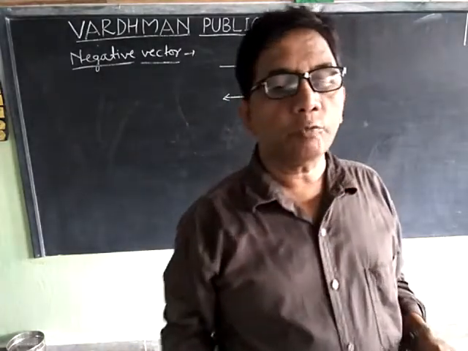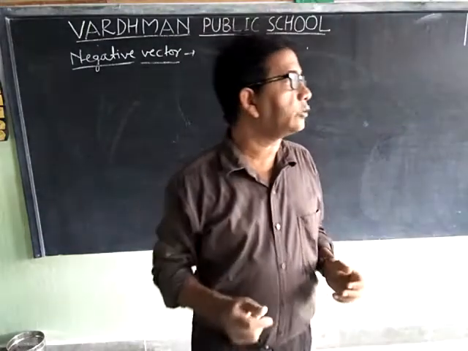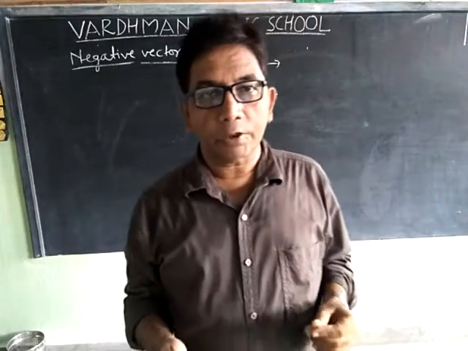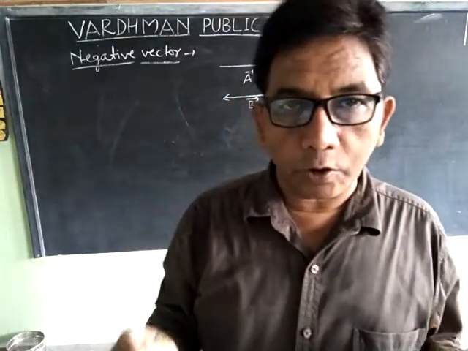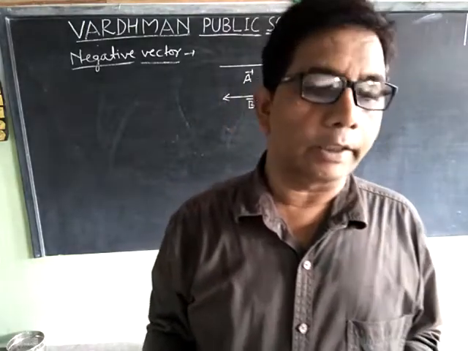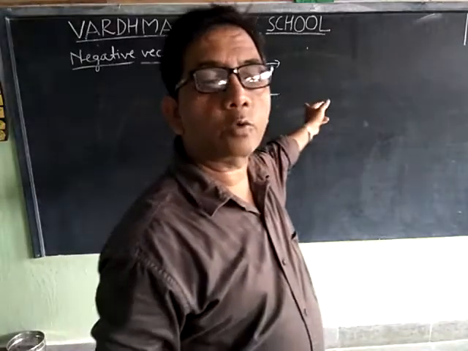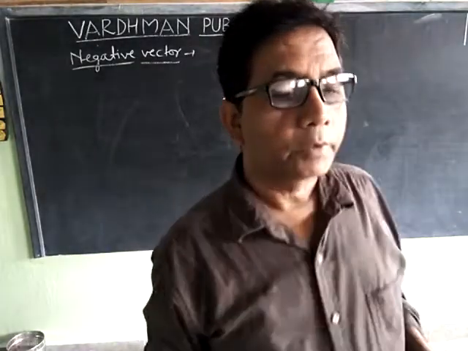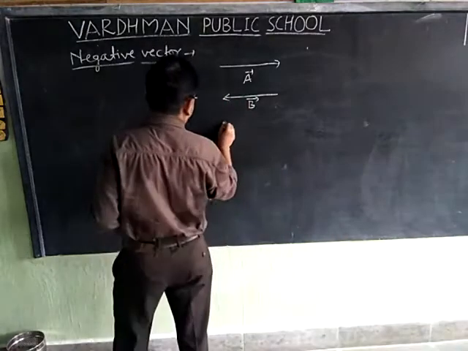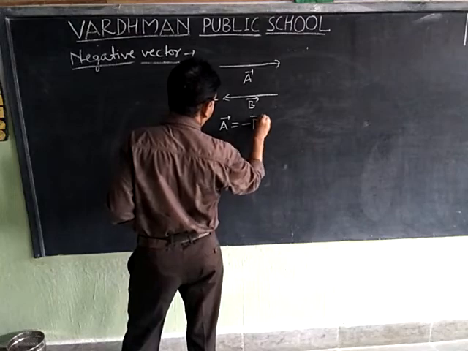A negative vector is defined as another vector which has same magnitude but opposite direction. Vector A and vector B shown in the figure are negative vectors. We can write vector A is equal to minus vector B.